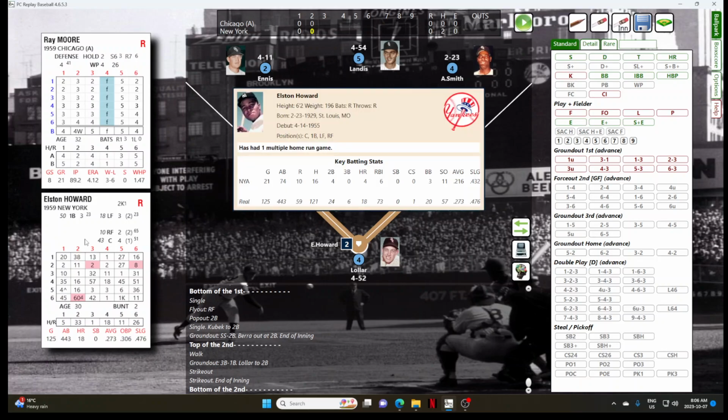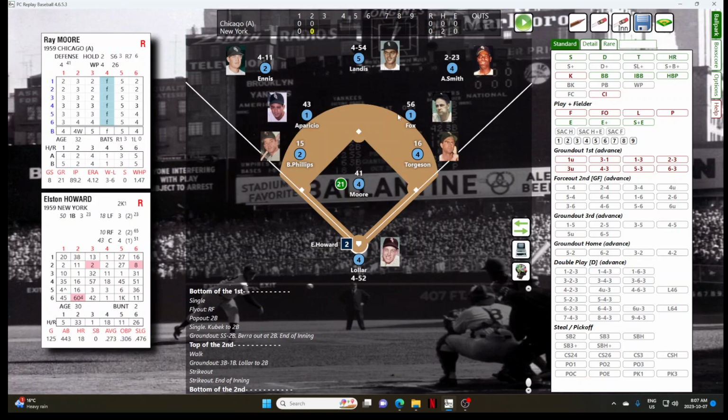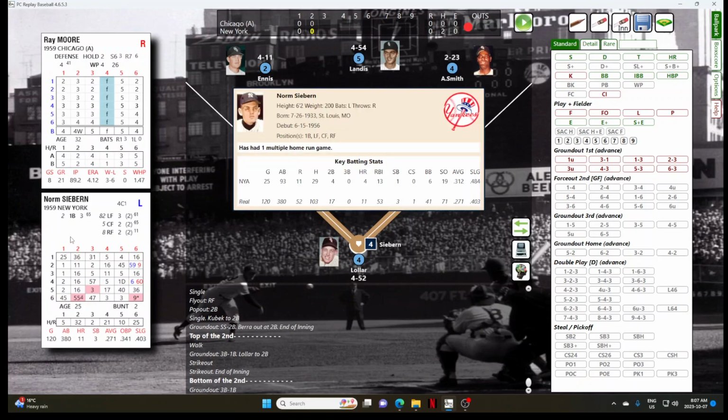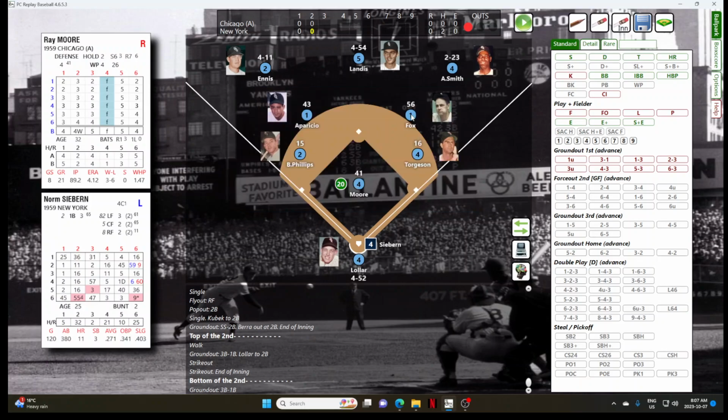Bottom of the 2nd for Elston Howard, who's batting .216 with 4 home runs and 6 RBIs. And Howard will hit a ground ball to Bubba Phillips. Easy play for Phillips. Shoots it to Torgeson, out number 1 for Norm Seaburn. Seaburn on the season, batting .312 with 4 home runs, 13 RBIs.